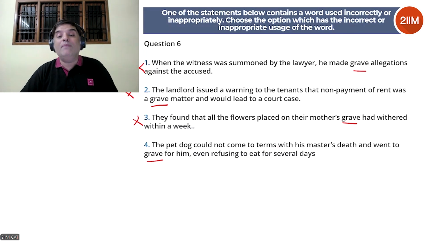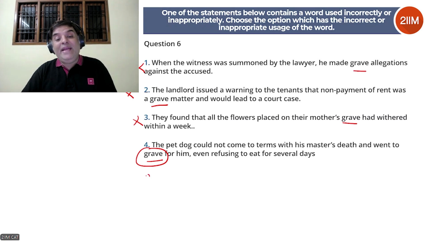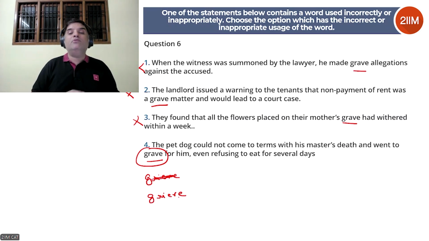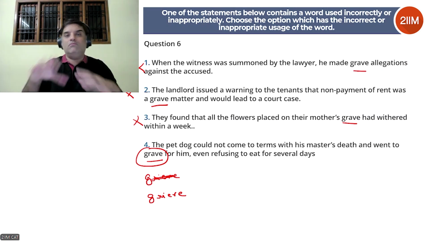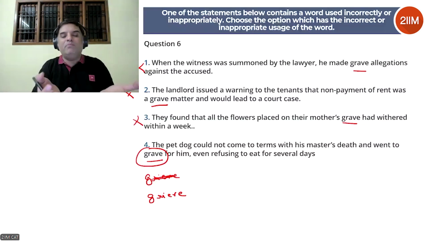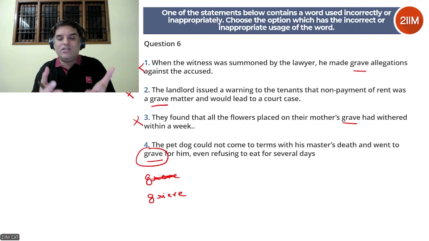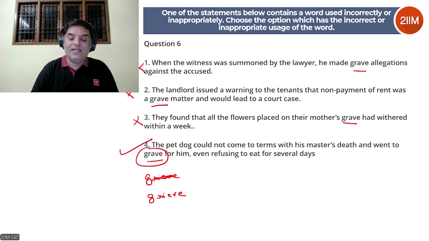The pet dog could not come to terms with his master's death and went to grave for him, even refusing to eat for several days. This does not make sense. Went to grave for him does not make sense. They probably mean to say he went to grieve for him. The pet dog was sad. Or if you want to switch up the sentence a little bit, went to his grave. That could be the case as well. But mostly they mean to use grieve here, I think. They're trying to confuse you with grave and grieve. So here you can't use grave, and therefore this is the correct answer.